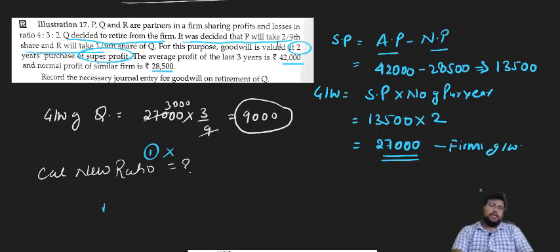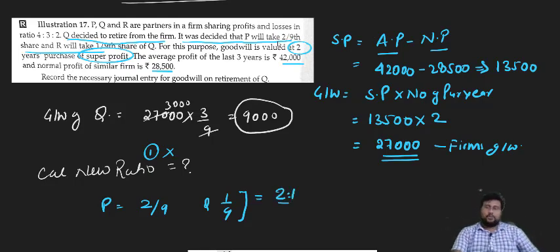So how much is P taking? P is taking 2 by 9. And how much is R taking? 1 by 9. And what is the ratio of these? 2:1. And this 2:1 is exactly the gaining ratio.